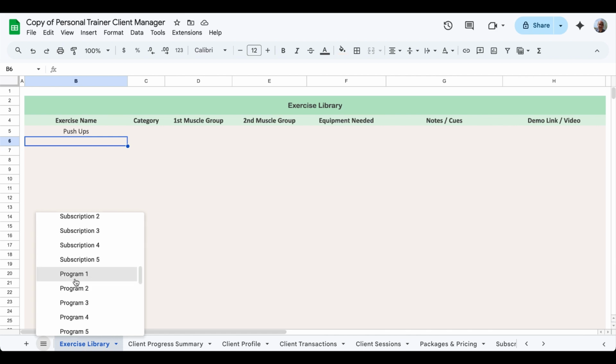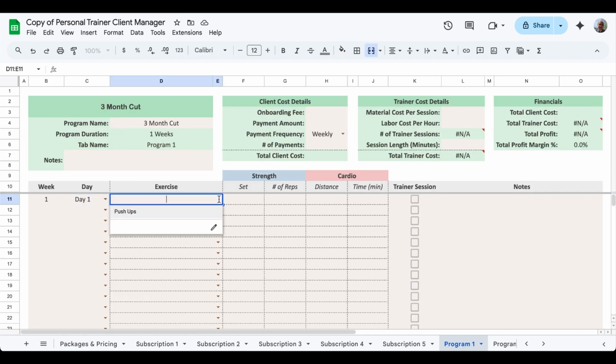And I'll go back to my program. And now you'll see push-ups as part of the exercise dropdown. So I'll select push-ups. We'll do 3 sets, 10 reps each, and don't have any cardio. And then here you can select if you're going to be in that session or not.